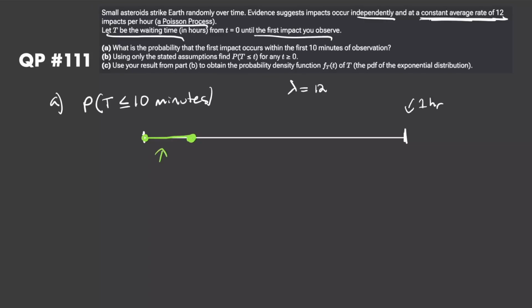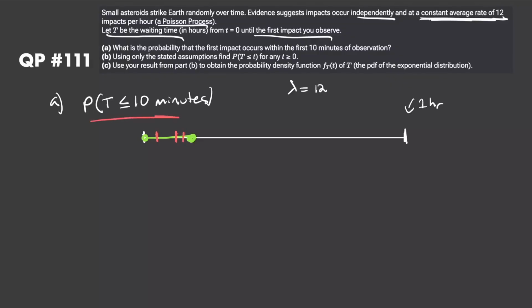Now you can see that we're modeling a continuous function, right? Because we're dealing with time now. So because it's continuous, my first event could happen right here, or right here, or right here. It could happen anywhere on this interval, obviously. I could also have 0 events occur within this interval, or I could have multiple events occur within this interval. So maybe my first impact is right here, and then I could also get a second impact right here, or a third, or a fourth, or a million impacts, right?